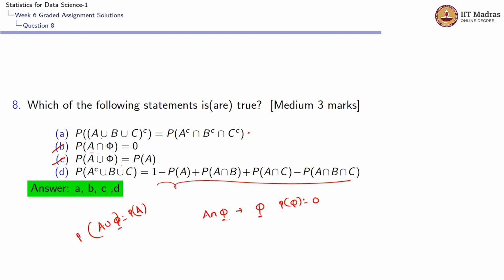Let's look at the first option. A union B union C whole complement.